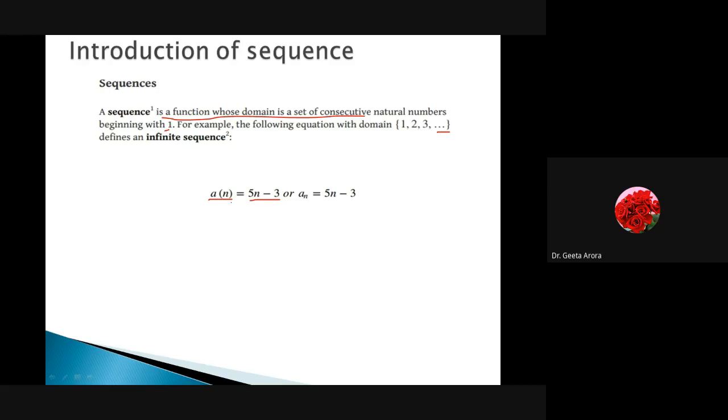Here we are talking about sequences, so in place of x that we have worked with till now, we are using n. While going for sequences and series, the common notation is a and in brackets n. The formula gives me the output if I take n as an input. Sometimes we use a(n), or we can use a subscript also. These are the two notations for a_n, which is the symbol of a sequence, a function with a domain of natural numbers. I have repeated this many times, so I think you are getting it. An example is a_n is equal to 5n minus 3.